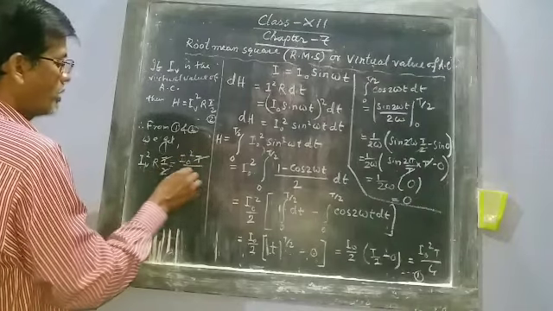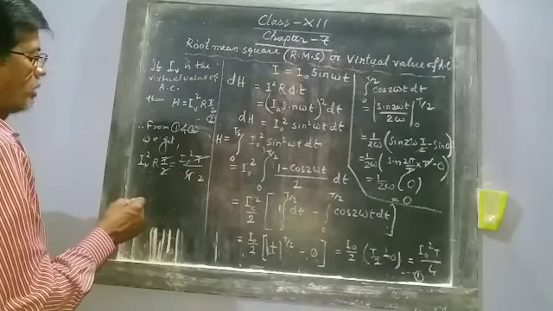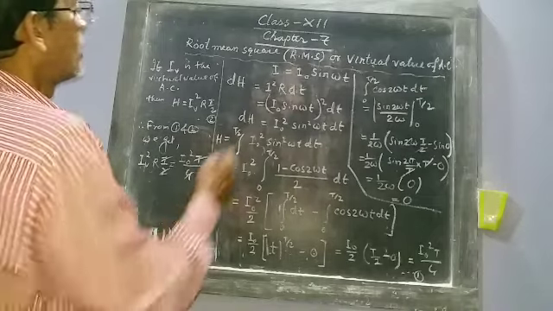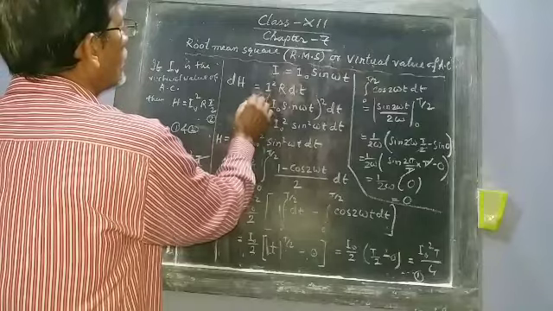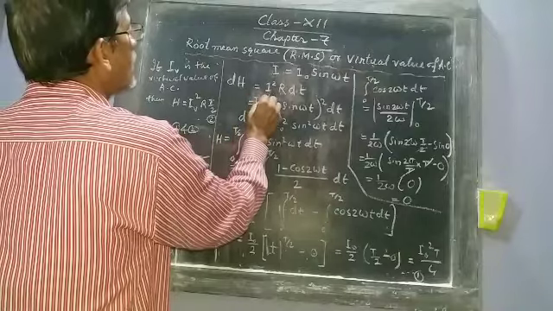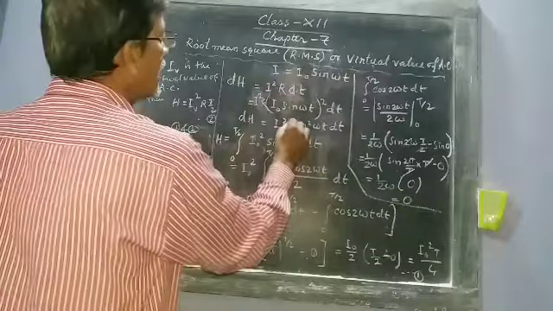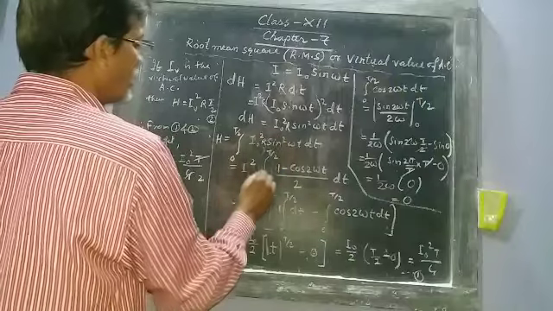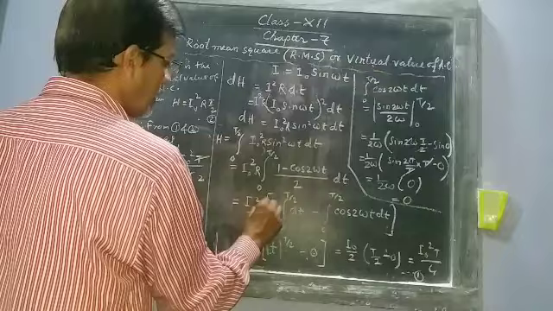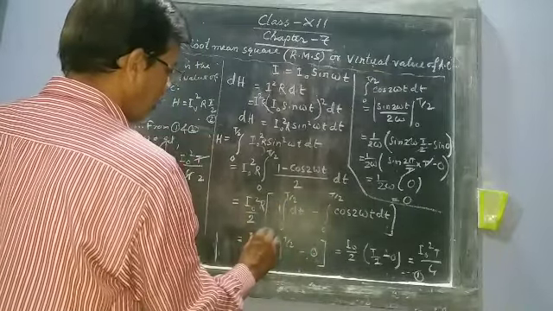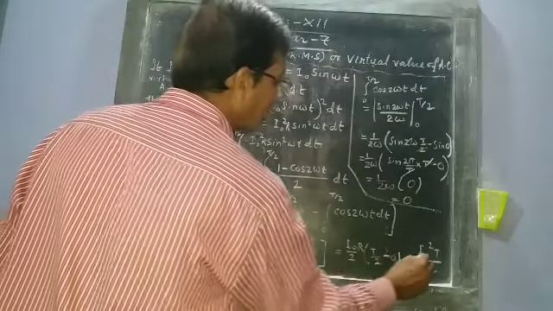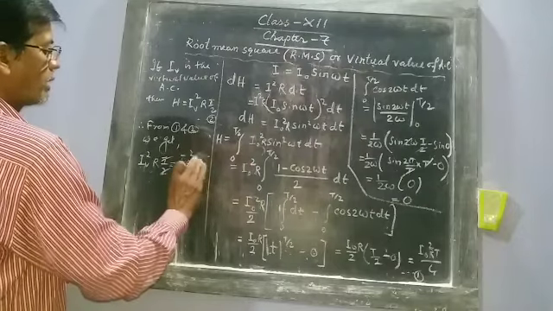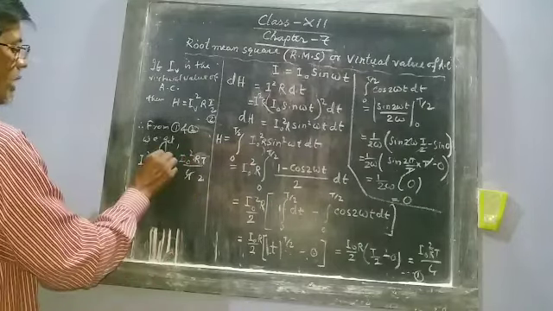T cancels, R cancels, and 1 by 2 remains.